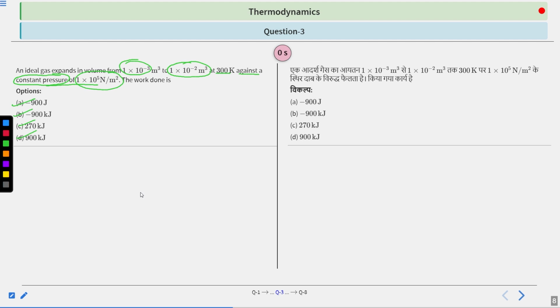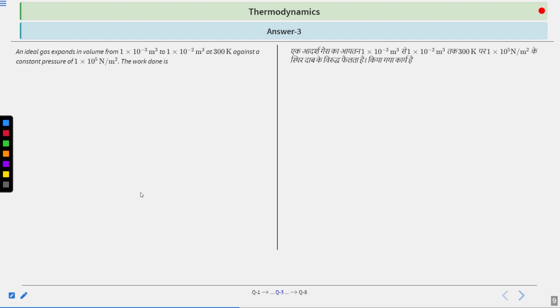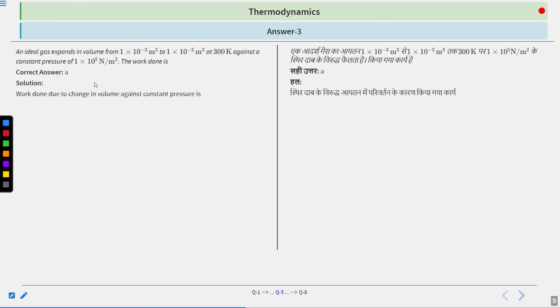Okay, let us see how we can solve it. First of all, look at the things that are given. Your initial and final volume is given, and your constant external pressure is given. So we can easily say that this is irreversible work because we are doing it against a constant external pressure. The correct option is A for those who have solved it.